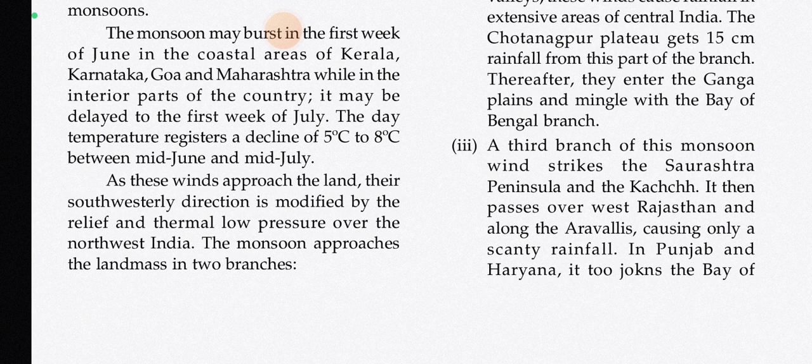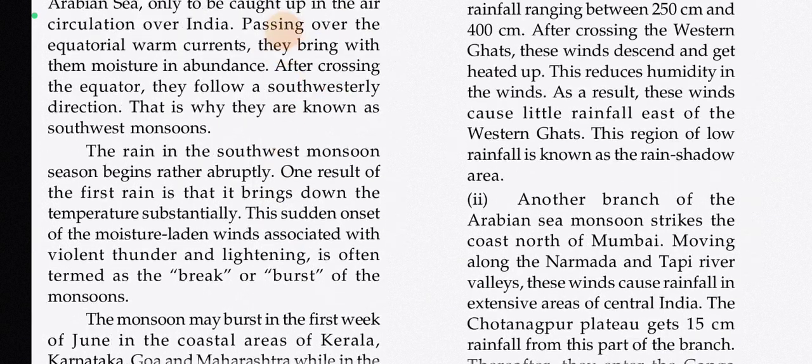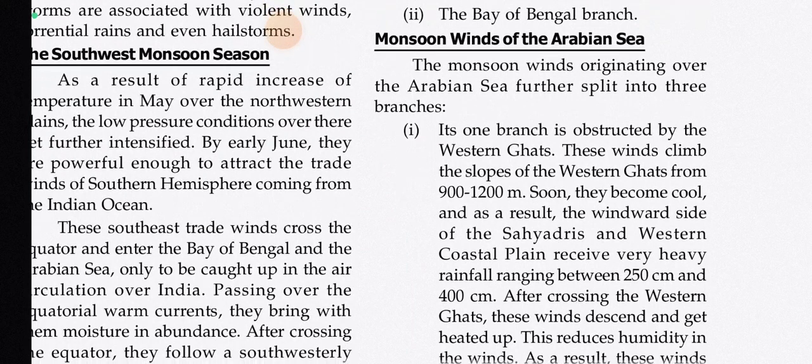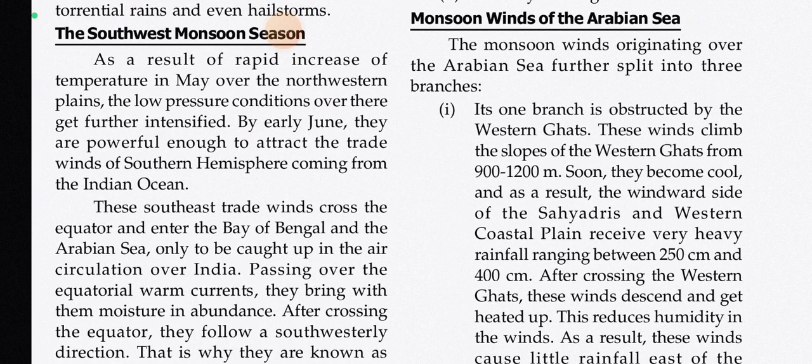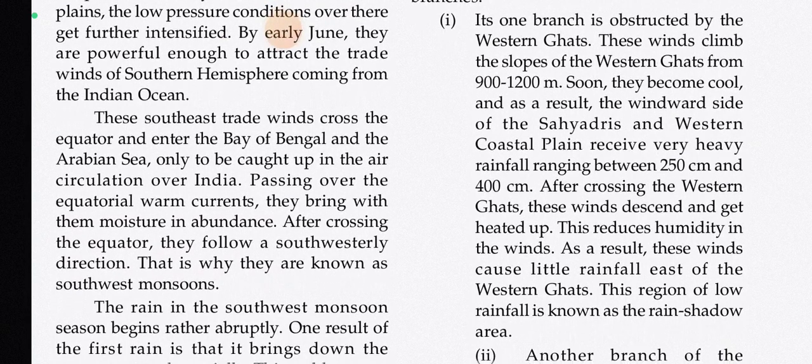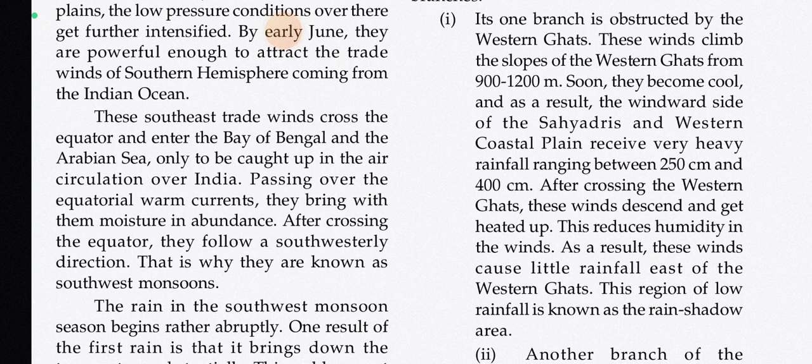As these winds approach the land, their southwesterly direction is modified by the relief and thermal low pressure over northwest India. The monsoon approaches the landmass in two branches, the Arabian Sea branch and the Bay of Bengal branch. Monsoon winds of the Arabian Sea. The monsoon winds originating over the Arabian Sea further split into three branches. One branch is obstructed by the Western Ghats. These winds climb the slopes of the Western Ghats from 900 to 1200 meters. Soon they become cool, and as a result the windward side of the Sahyadris and the western coastal plain receive very heavy rainfall ranging between 250 cm and 400 cm.